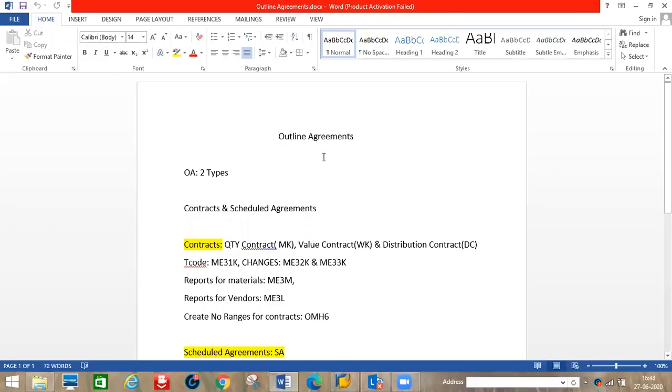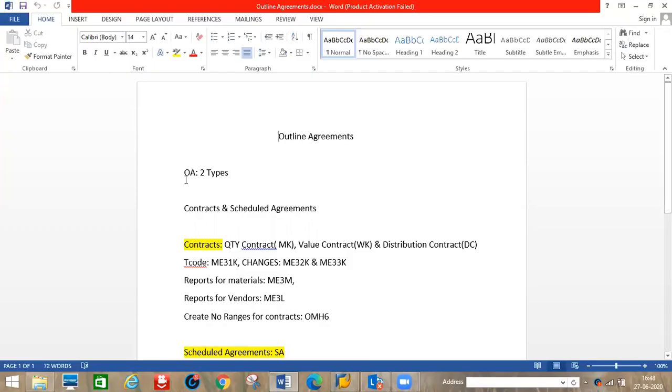Outline agreement is an external document and it's a legal document. It's a long-term agreement between the company and the vendor. The outline agreement means it's the long-term agreement between vendor and company. So again, the short form of outline agreement is OA.